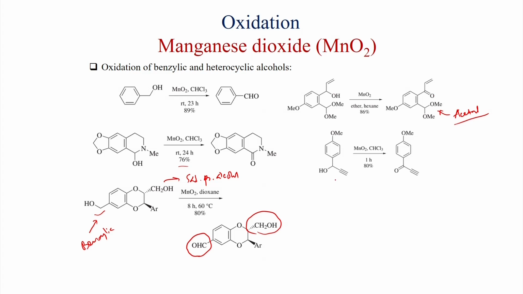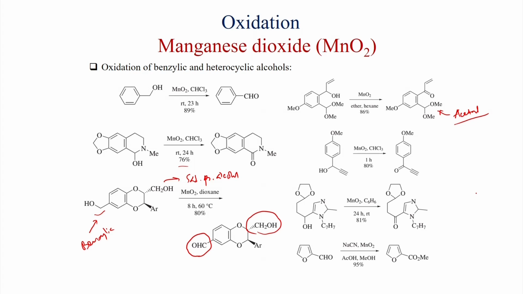Here also propargylic as well as benzylic alcohol is oxidized to the ketone without disturbing the O-methoxy group. Here a ketal group is present, and under this condition the ketal group does not react, and only the secondary alcohol is selectively oxidized to the carbonyl compound. And here furfural is used as the starting material, and under this Corey, Gilman, Gaul reaction, with sodium cyanide, MnO2, acetic acid and methanol, it gives the furan ester in very high yield, 95%.